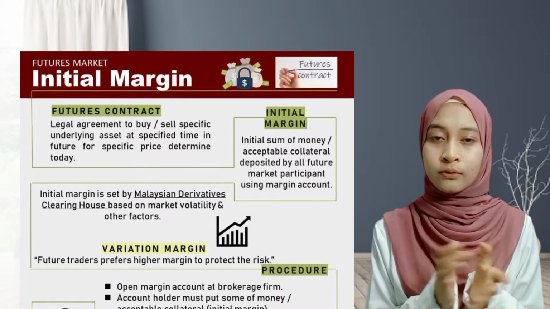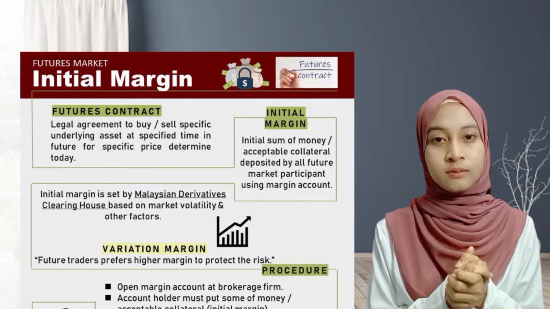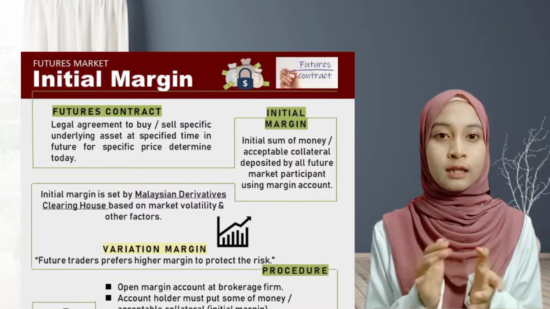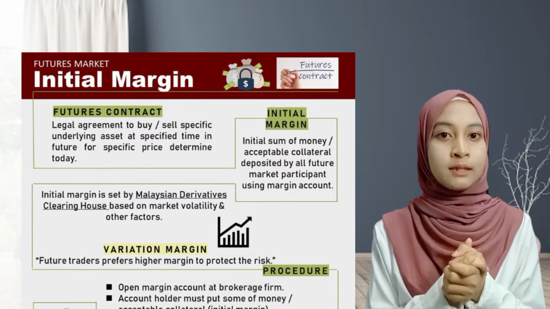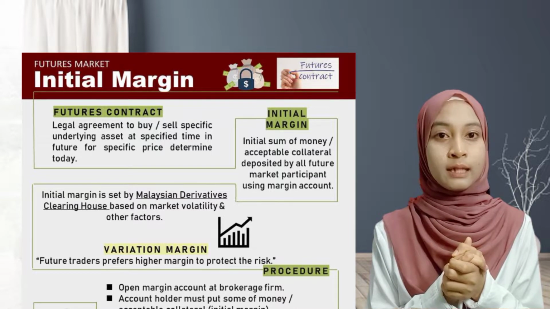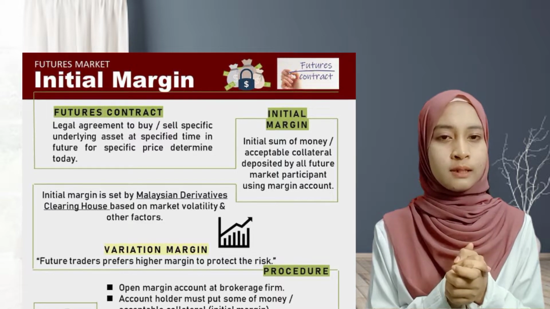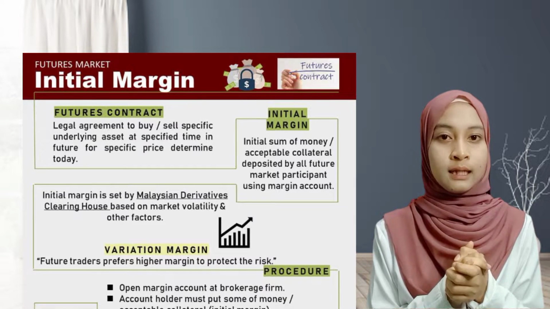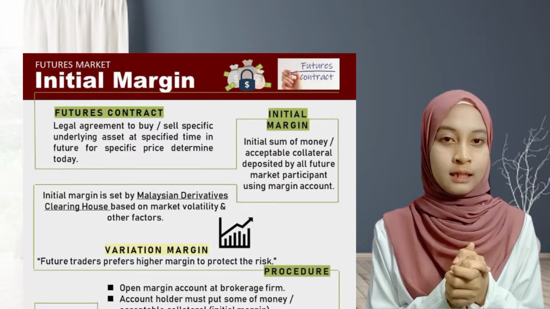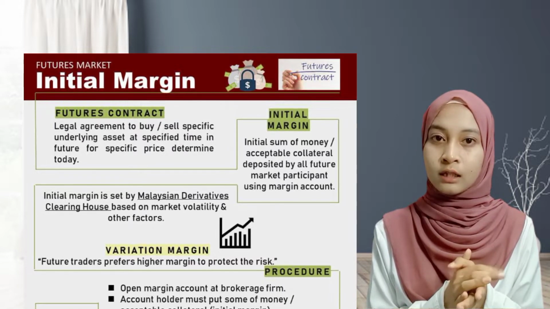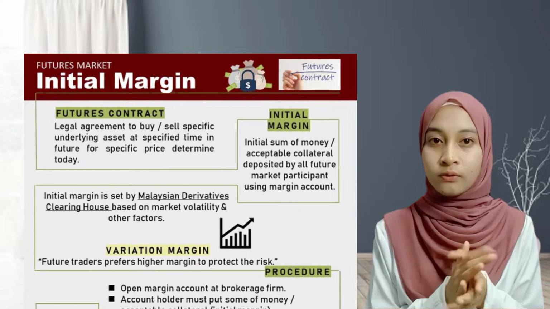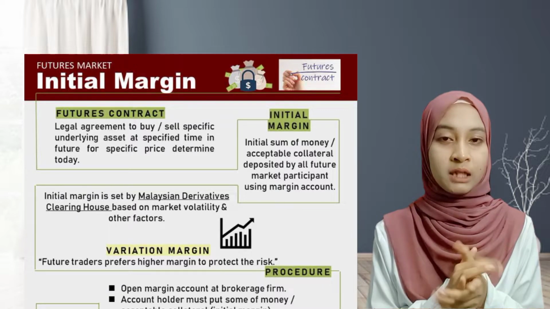And how about futures markets? Basically, futures markets, also known as futures contracts, comprise a legal agreement to buy or sell a specific underlying asset at a specified time in the future for a specific price determined today. So what is initial margin? Initial margin is the initial sum of money or acceptable collateral deposited by all futures market participants using a margin account.